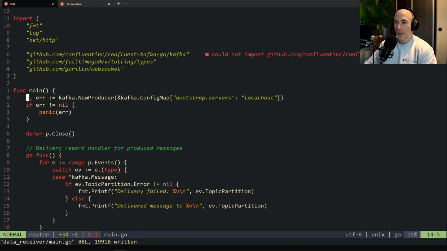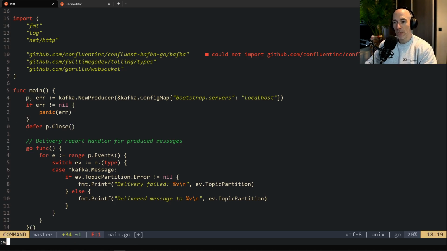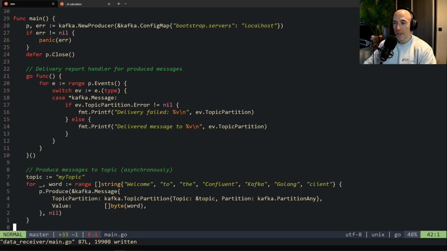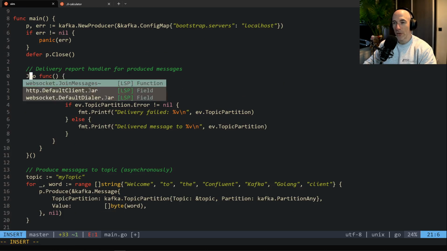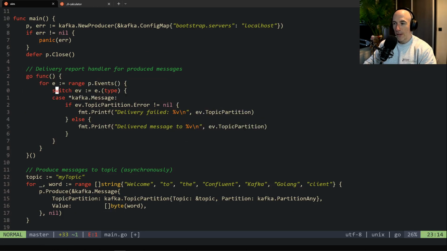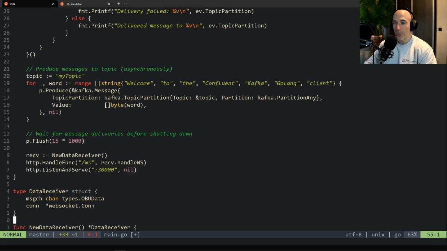All right, so the bootstrap server is localhost, that's fine. We're going to set up Kafka really soon on Docker. Delivery report handler for producer. This handler is going to give us information on whether the delivery failed or was delivered. This is what we're going to produce here.